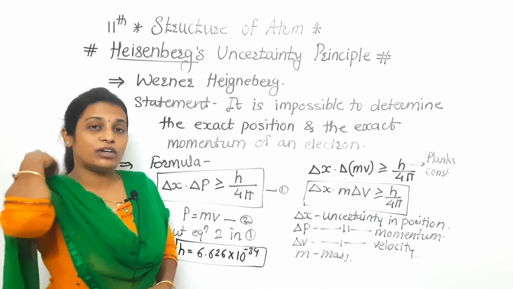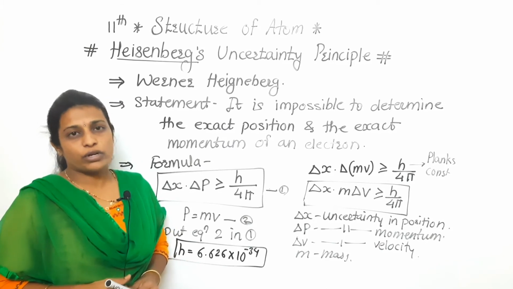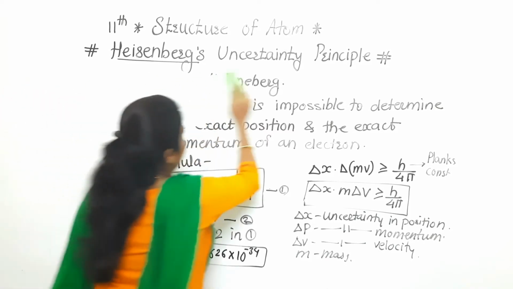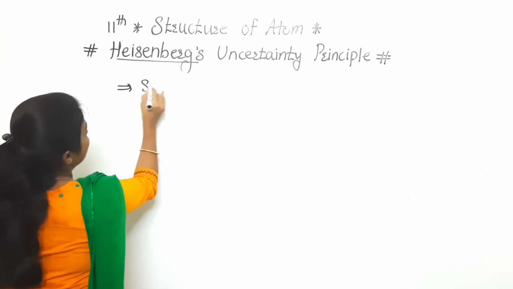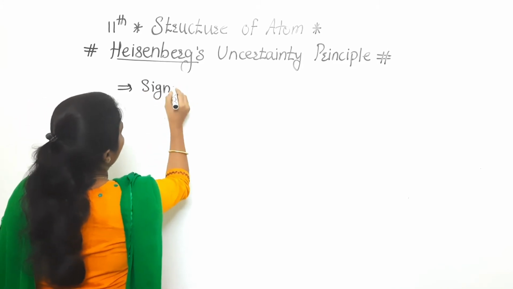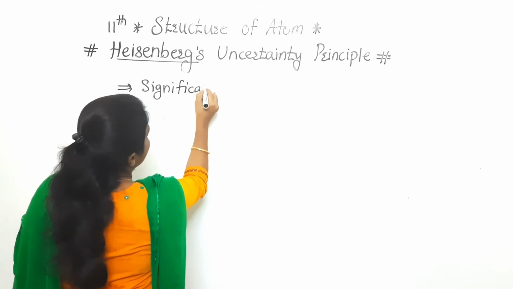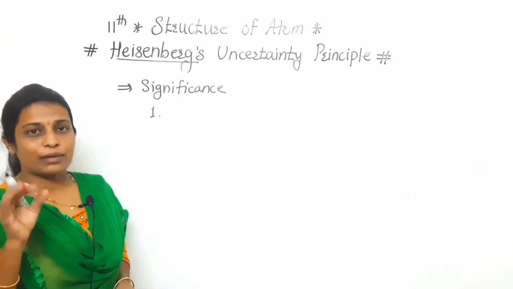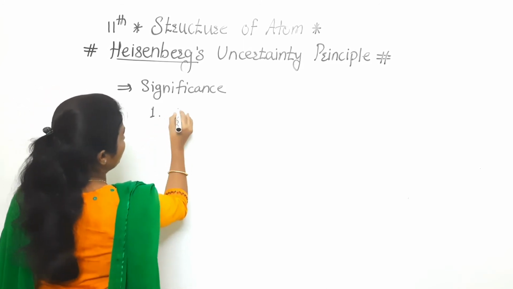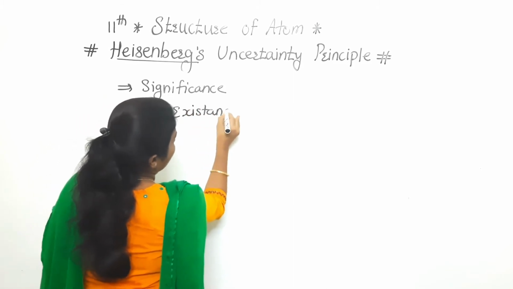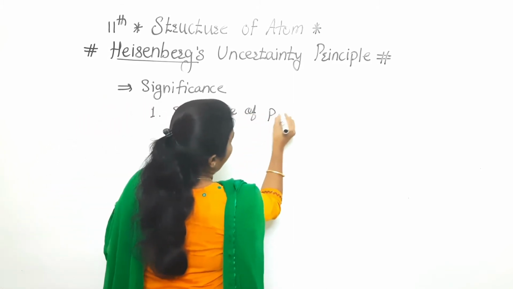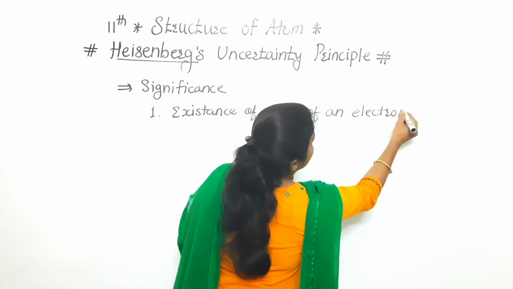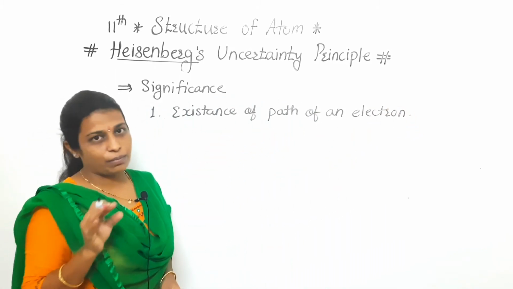So here we have completed who introduced this principle, what is the statement, and what is the formula. Now we are going to discuss the significance of this principle. There are two significances. The first one is related to the exact path of an electron: the existence of an exact or definite path of an electron.